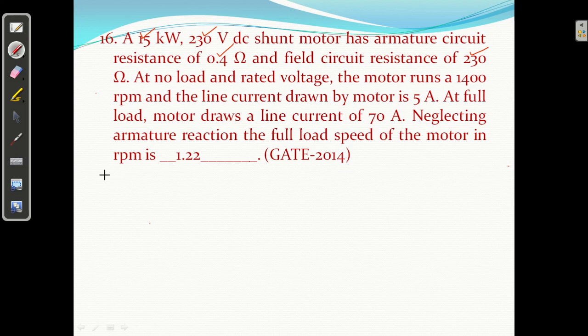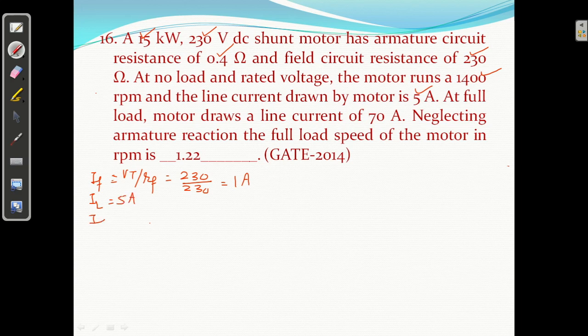So IF equal to VT upon RF, 230 upon 230, equal to 1 ampere. At no load and rated voltage, the motor runs at 1400 rpm and the line current drawn by the motor is 5 ampere. IL is 5 ampere.